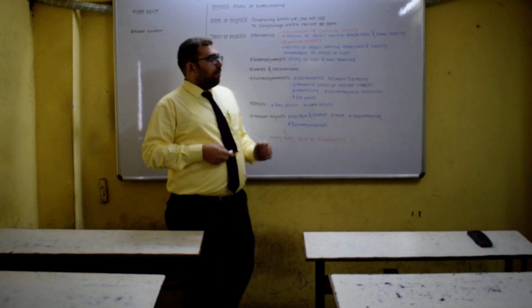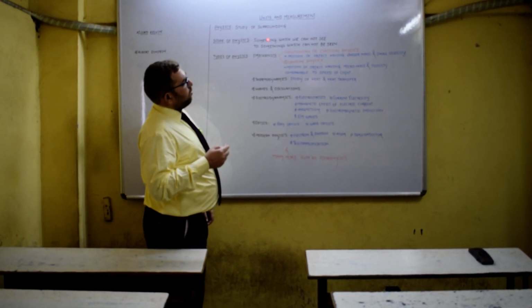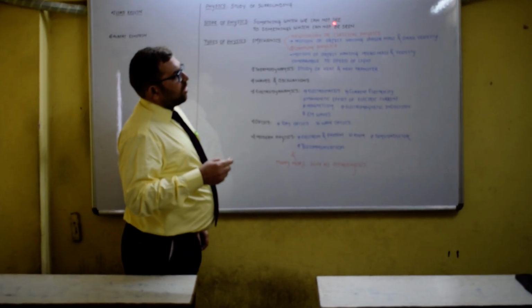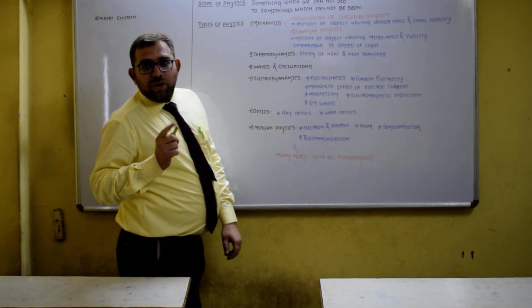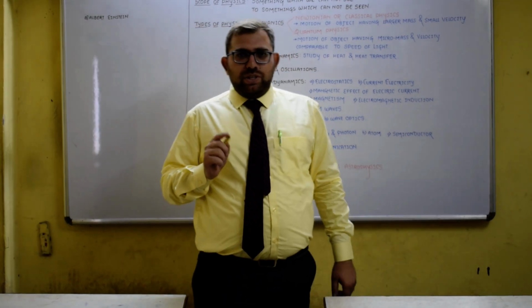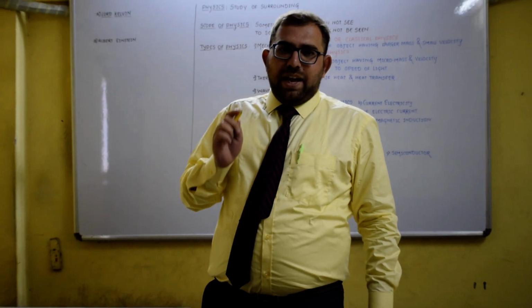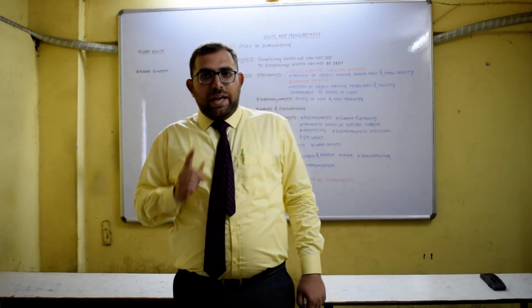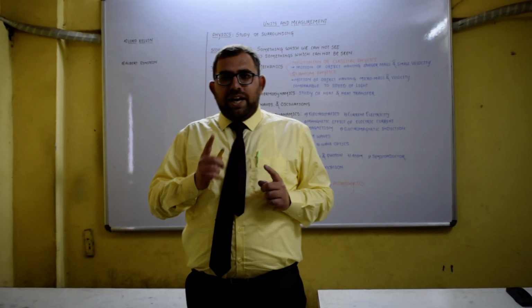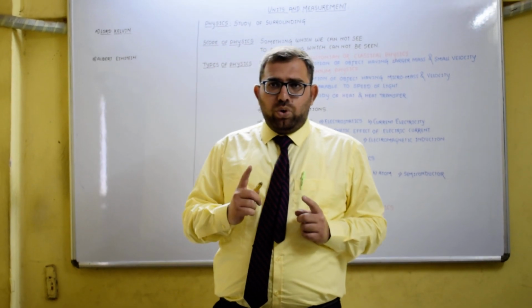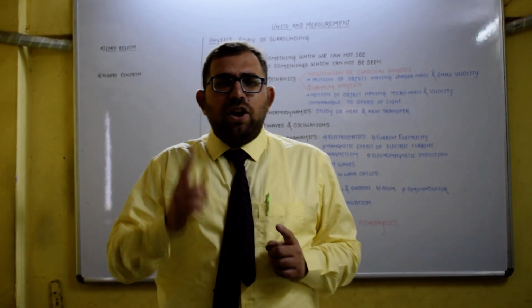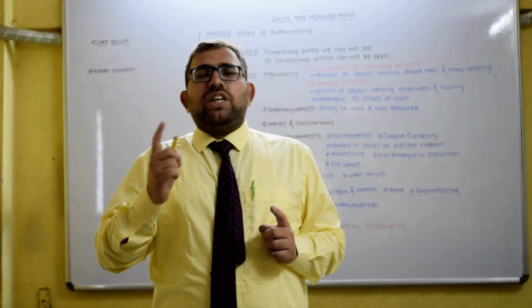For that I made a statement like this: from something which we cannot see to something which cannot be seen. What do you exactly mean by this? It's very simple. Tell me, can you see the atoms? No. Can you see the molecules? No. Can you see the air? No. Can you see the electrons, photons? No. So, something which we cannot see to something which can't be seen.